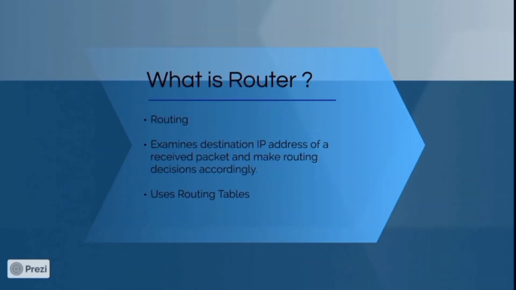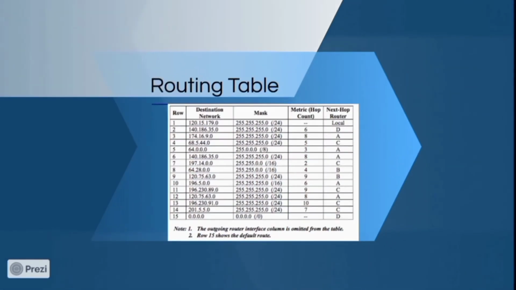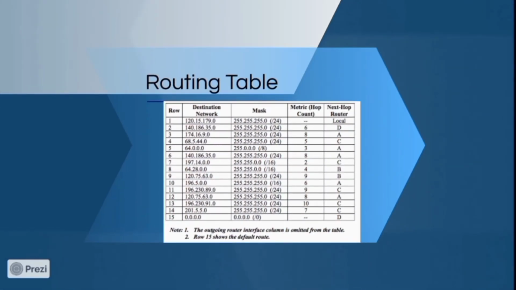Yes, routing is the main functionality of a router. It examines incoming packets and makes routing decisions accordingly. Router uses a routing table to make routing decisions. A routing table looks somewhat like this. If a packet arrives with a particular destination IP address, it forwards that packet to the next hop router. Router uses routing tables to make routing decisions.